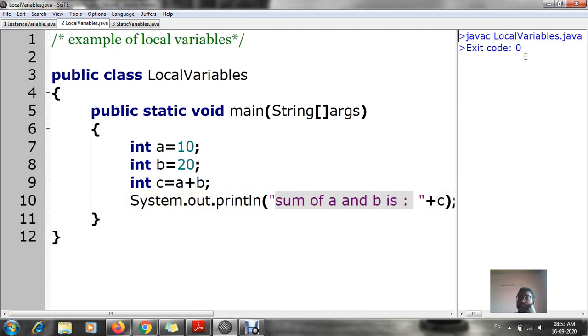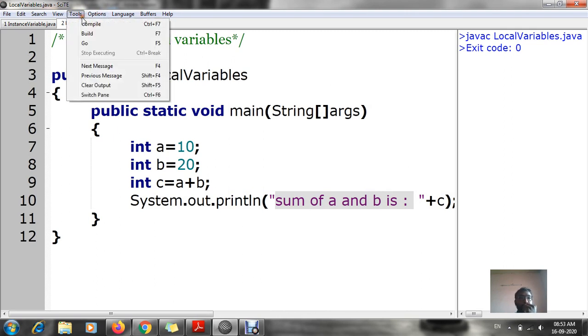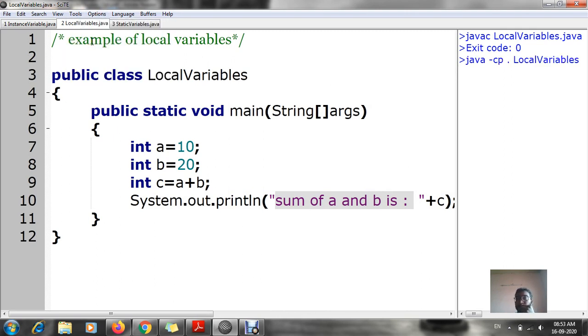Compiled, exit code 0. Now I'm going to run this file. Now you can see the sum of A and B is 30. Okay, this is known as your local variables. That means the value of such variables, that is A and B, is declared inside this block. Only this block can use these values. This type of variable is known as a local variable.